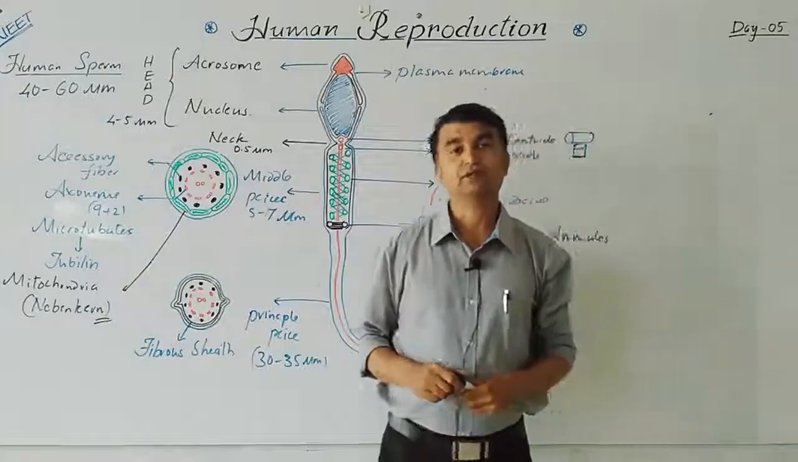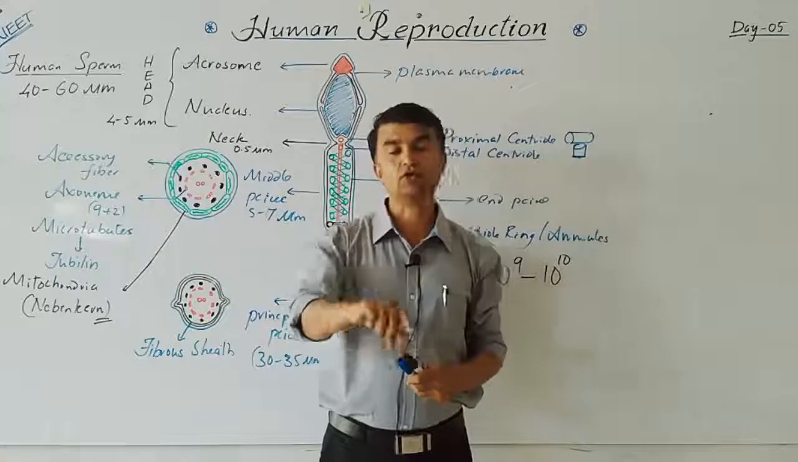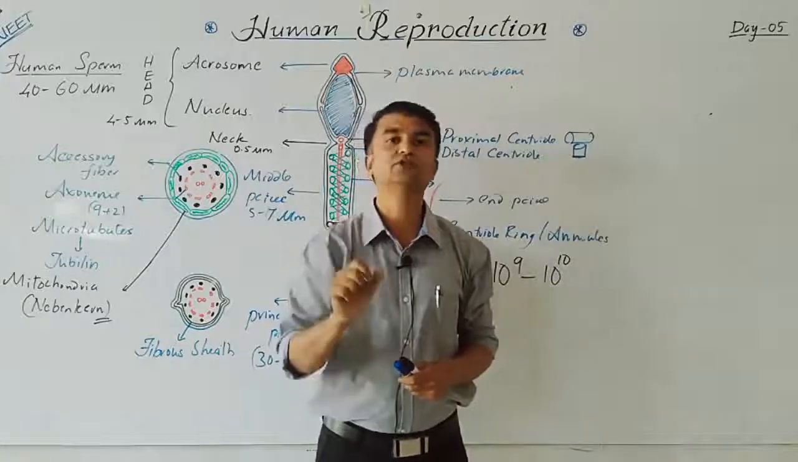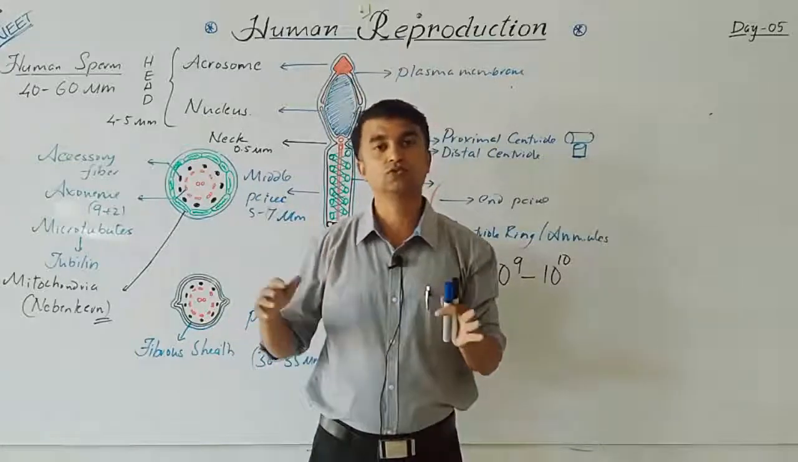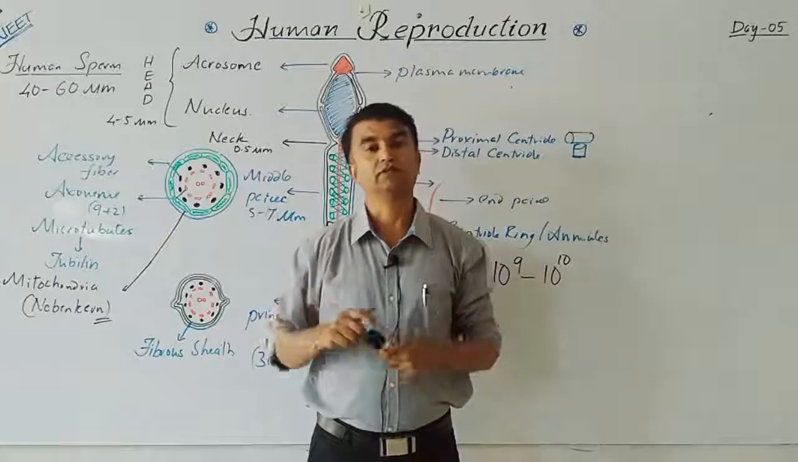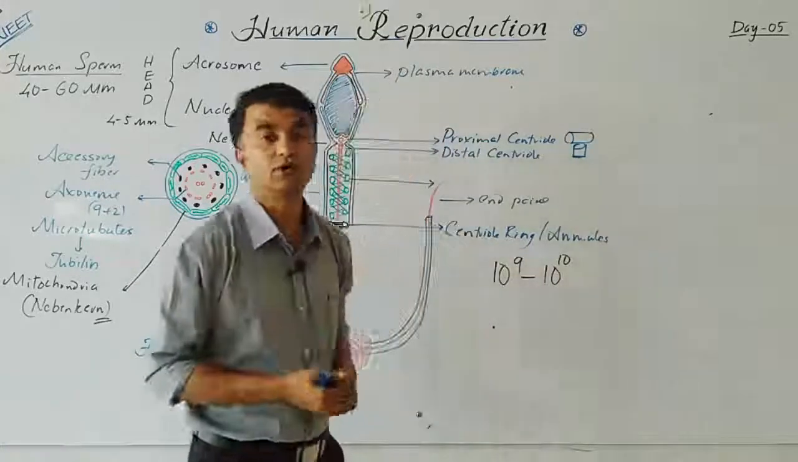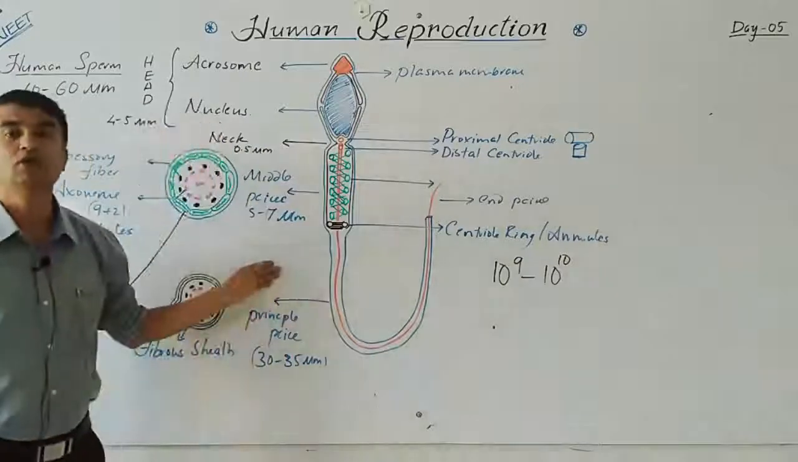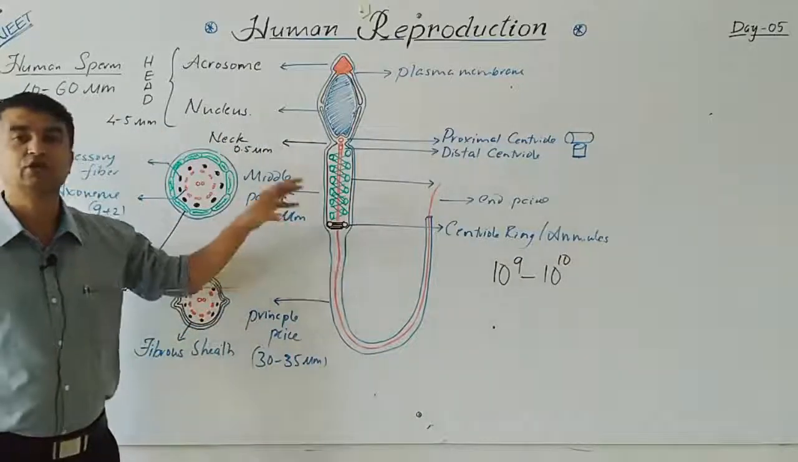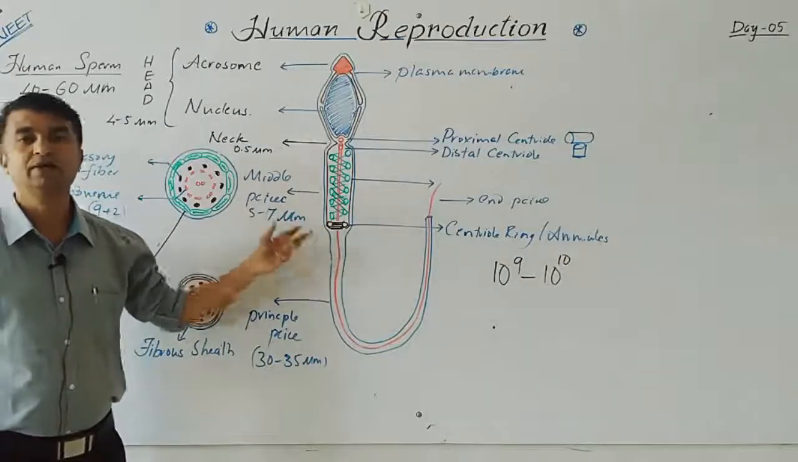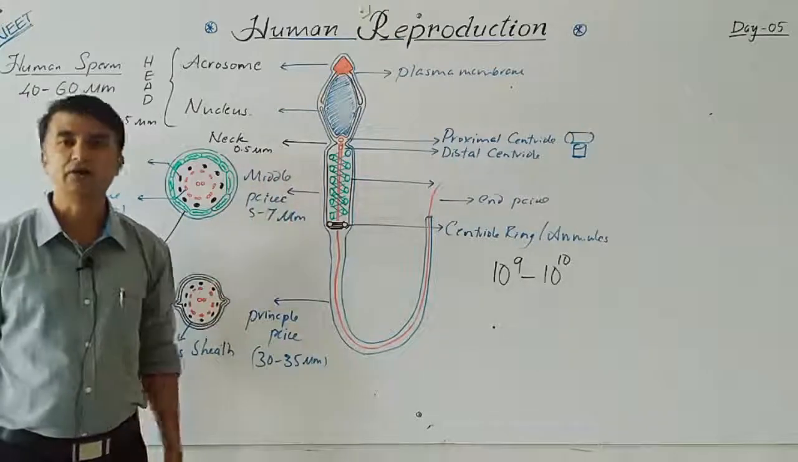The next topic comes under gametogenesis only, that is nothing but oogenesis. Oogenesis is completely different from spermatogenesis. In the next class we are going to cover the next topic, oogenesis and the structure of the ovum. Till then, just do your hard work and also smart work.